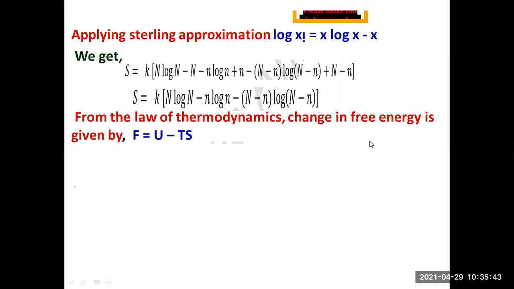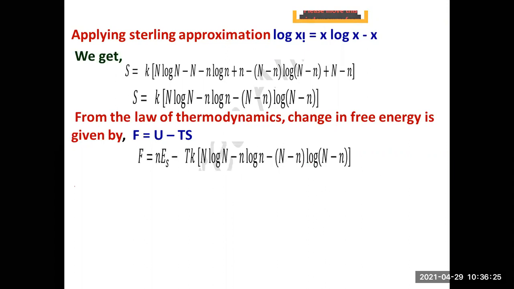So now, by using the law of thermodynamics, the change in the free energy function is given by F is equal to U minus TS. You already know, whenever you are applying some amount of force to it, there will definitely be a change in the energy of the crystal. So F is called the free energy function, F is equal to U minus TS, where U is the internal energy, and from that internal energy of the crystal, you are removing some, right? Mathematically, when you remove some particular value, that comes to be T into S, where T is the absolute temperature, and S is the entropy, right?